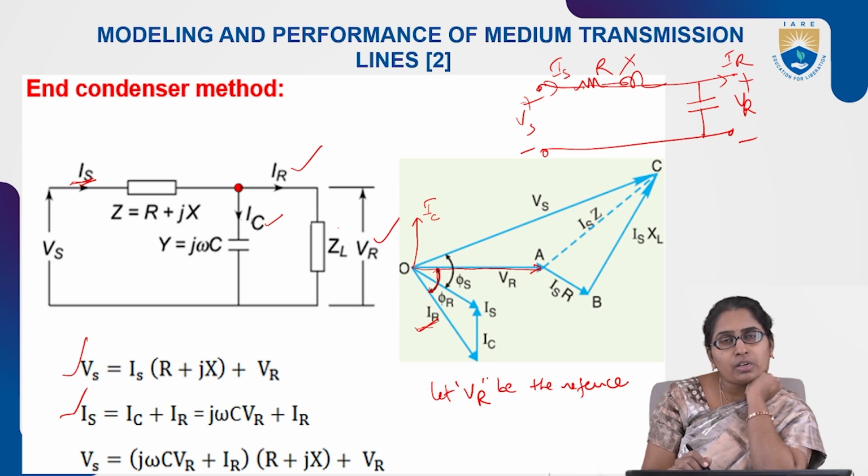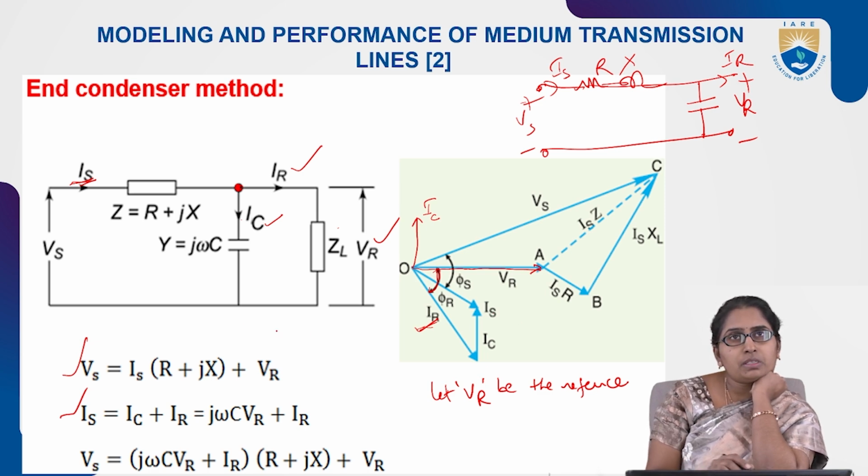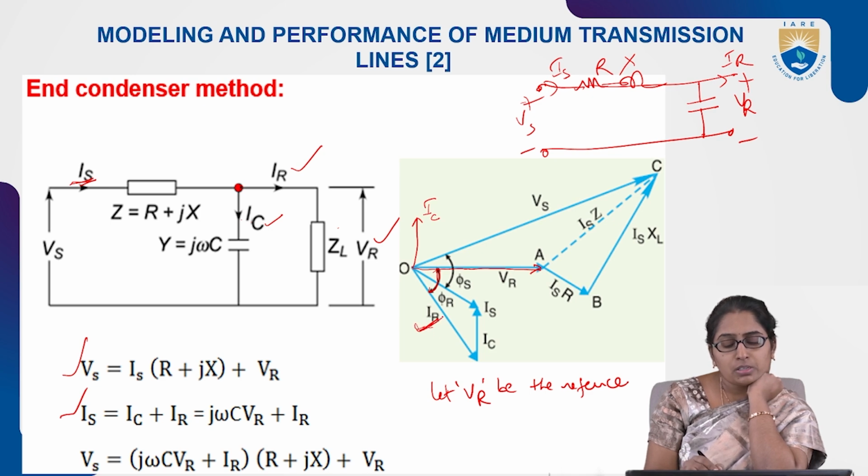IR is drawn lagging. Then from the circuit, IS is given by IC plus IR. IR is already marked, so draw IC also from VR, and add these two, IR and IC, to get IS.